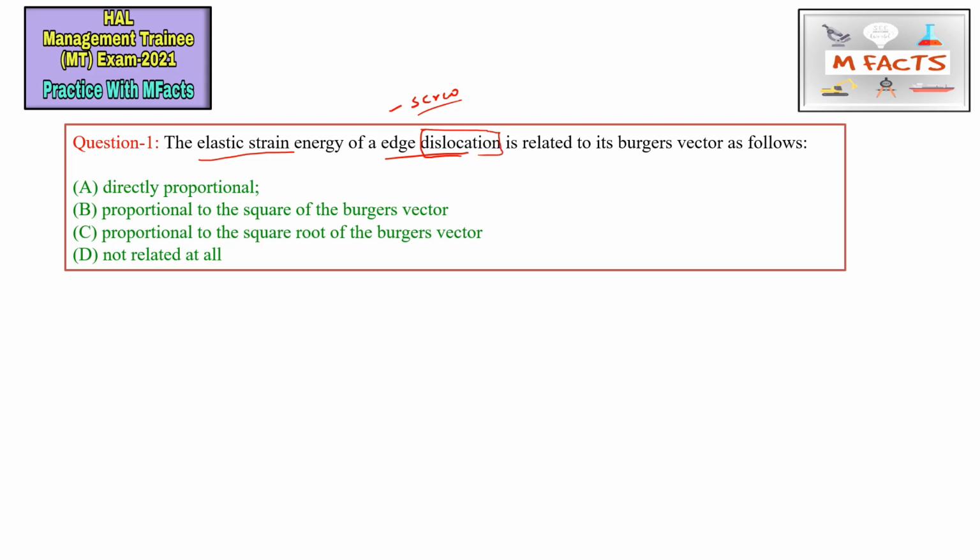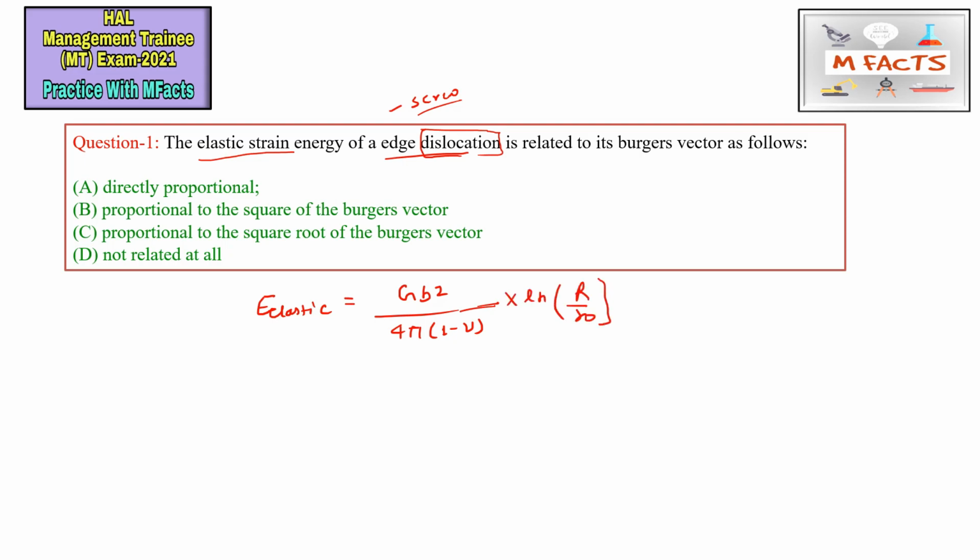So you should be ready for those types of questions. Here we will see the elastic strain energy of edge dislocation per unit length, which is Gb square by 4 pi, and Poisson's ratio also comes into the picture: Gb square by 4 pi (1 minus nu) multiplied by ln r by r naught.